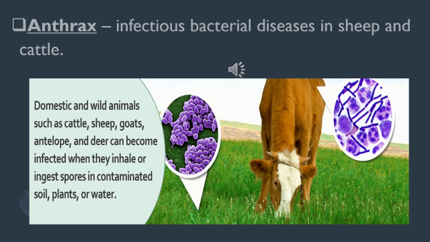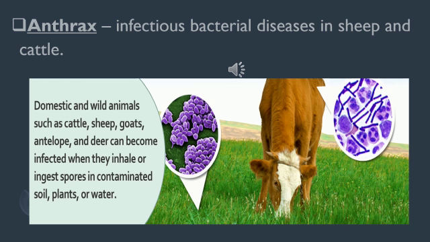First is anthrax. This is an infectious bacterial disease in sheep and also cattle. Anthrax is caused by bacteria, and it is also called a bacterial disease. It is widely seen in cattle and sheep. Here you can see how the bacteria look. It is a microscopic view.